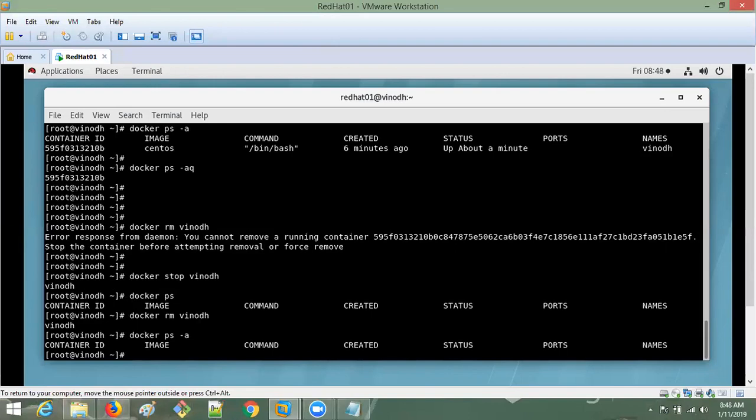What if you have images in Docker? Can you still delete it? Yeah, I will tell you now.